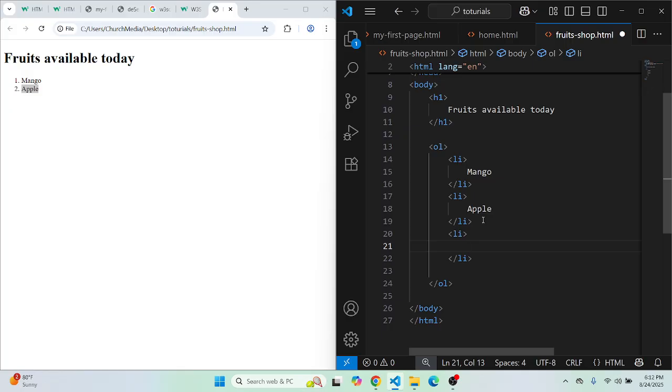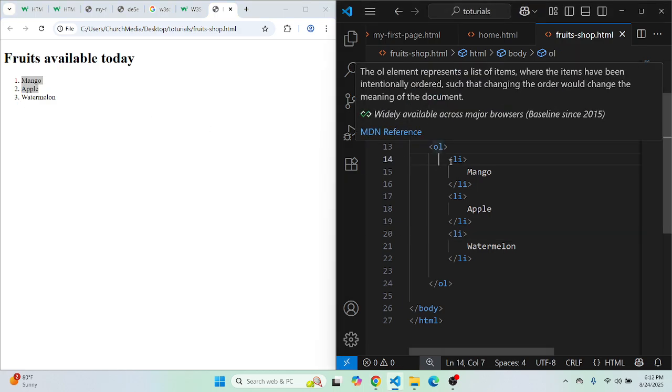What do we have again as fruit? I believe watermelon is a fruit. Make sure you understand. So if I have 10 items, I'll just go ahead and list all 10 items, meaning each would have its own li tag. When you refresh, you see all 10. So the ordered list gives you numbering by default.